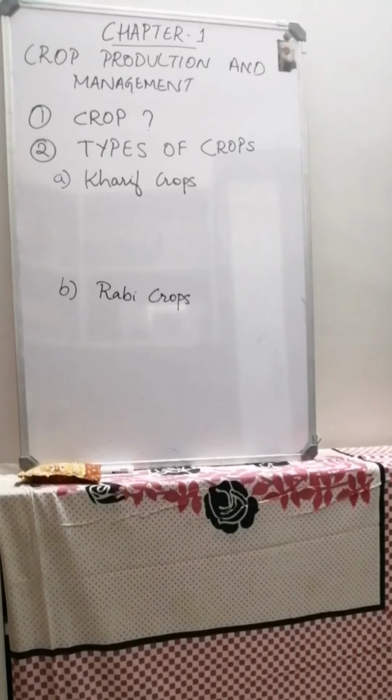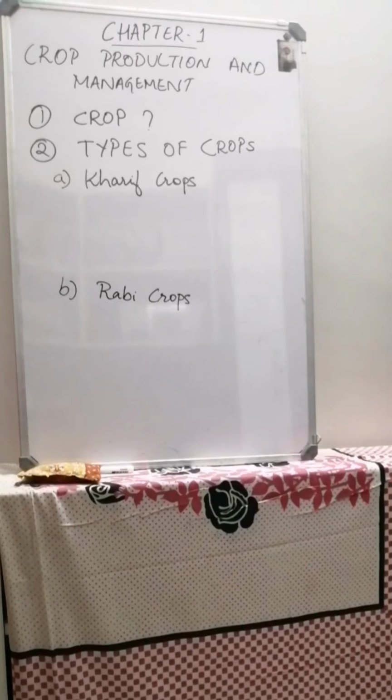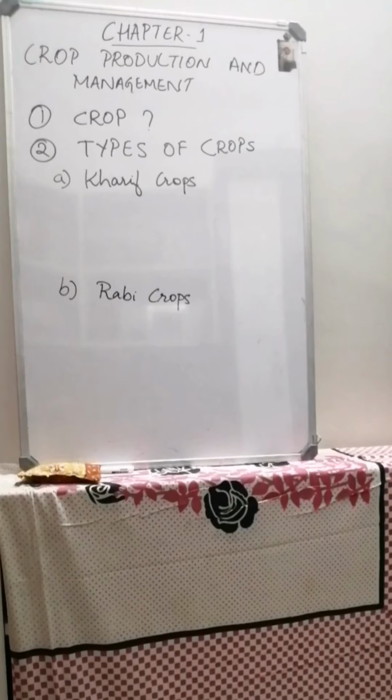So that is called a crop. Crops can be either cereals, vegetables, or fruits. It's not that only rice or wheat. It can be vegetables also, it can be fruits also. Farmers cultivate fruits, vegetables, wheat, rice, everything.